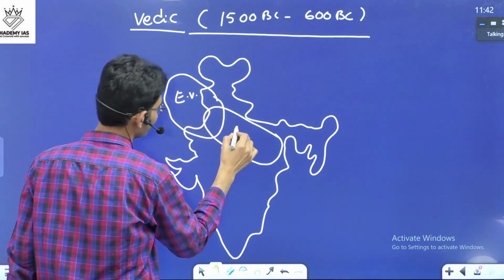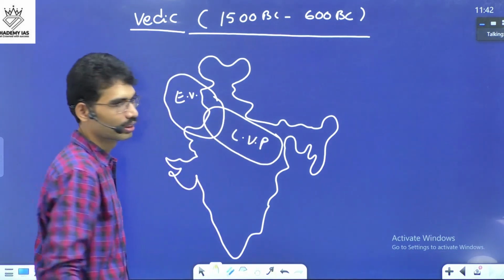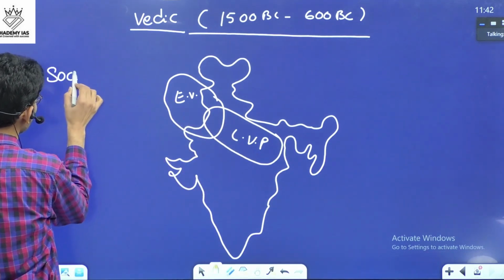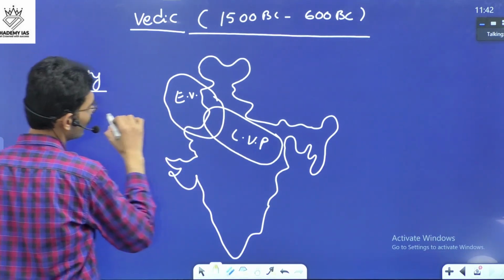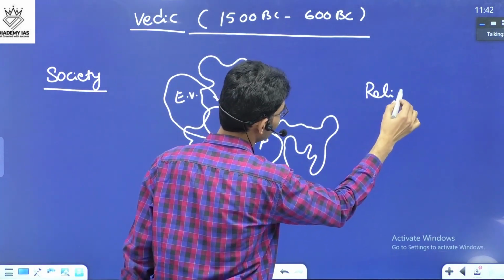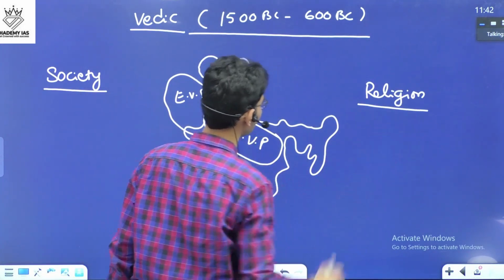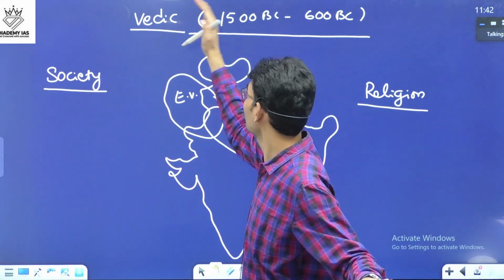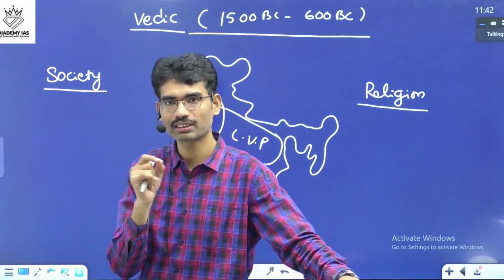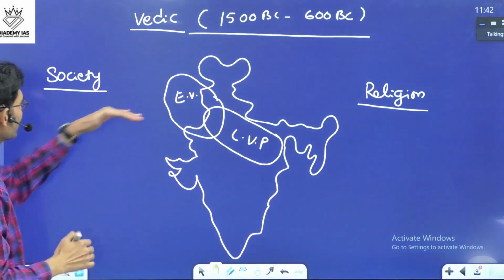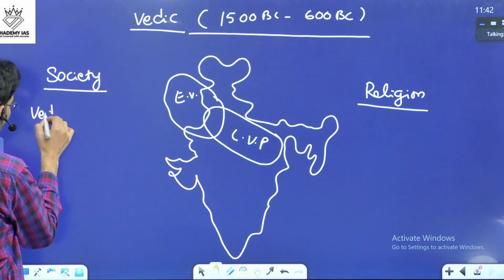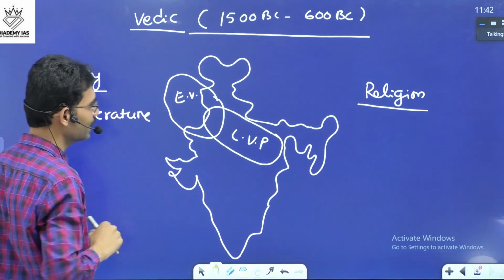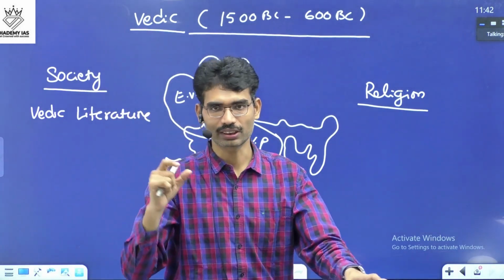Now it is asking about combining both: what are the societal elements and what are the religious elements. When it comes to society in 1500 to 600, how do we know about their society? From the Vedic literature. Vedic literature talks about Vedic society.